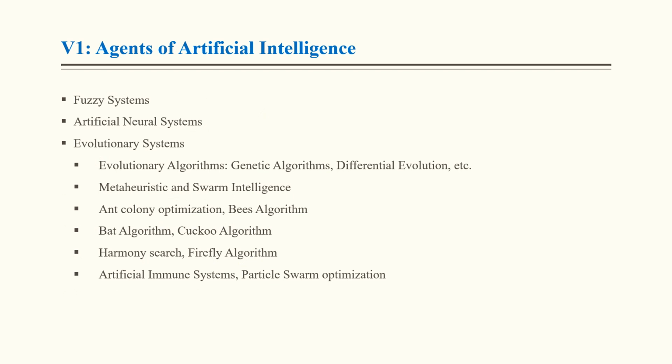So what are the various agents of artificial intelligence? And it is very important. Agents of artificial intelligence: fuzzy system, artificial neural system, and evolutionary system. All these are agents of AI. Basically evolutionary algorithm, genetic algorithm, differential evolution, meta-heuristic, swarm intelligence, ant colony optimization, bee algorithm, harmony search, firefly algorithm, PSO, artificial immune system, all these are part of the evolutionary system.